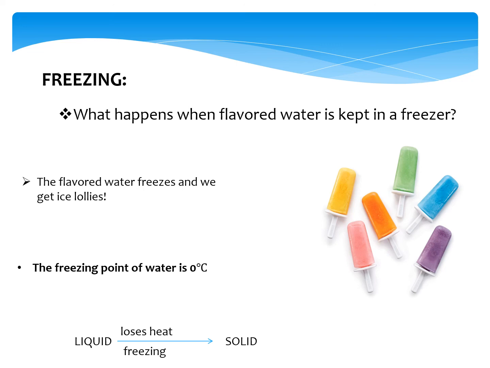Now look at the table. When a liquid changes into a solid, the process is called freezing. It is the reverse of melting. The temperature at which a liquid freezes is called its freezing point.